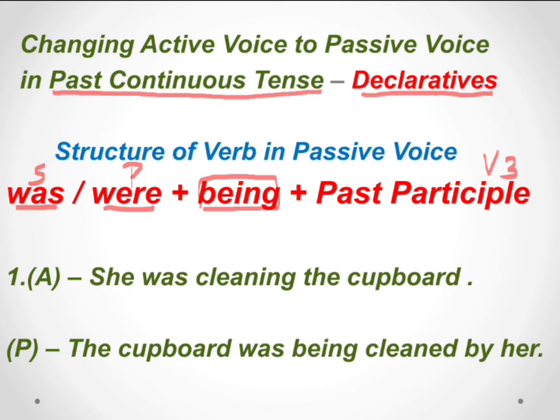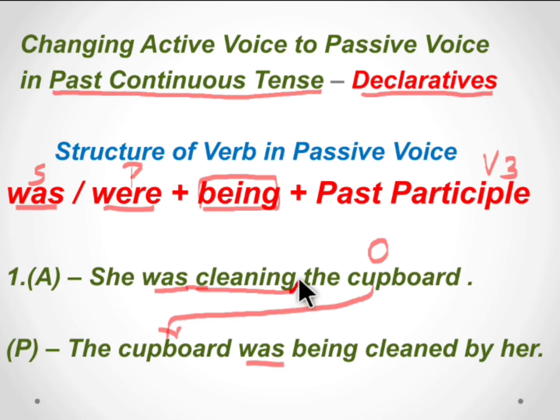She was cleaning the cupboard. Here she is singular, and so we use was, the singular be verb. Cleaning is the main verb, so was cleaning together is the verb. What was she cleaning? The cupboard. So this is the object. The object of the active voice becomes the subject of the passive voice. And the cupboard is singular, so we use the singular be verb was.